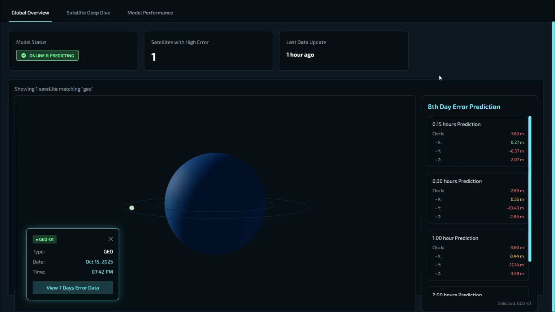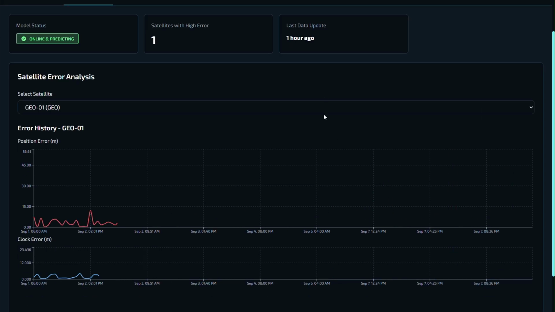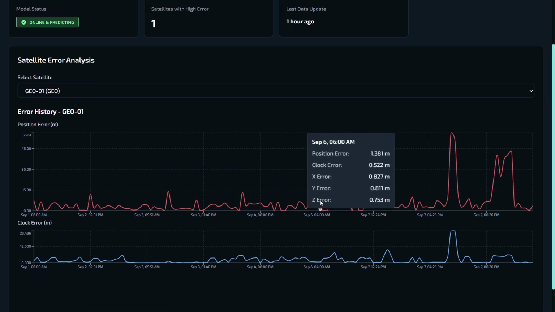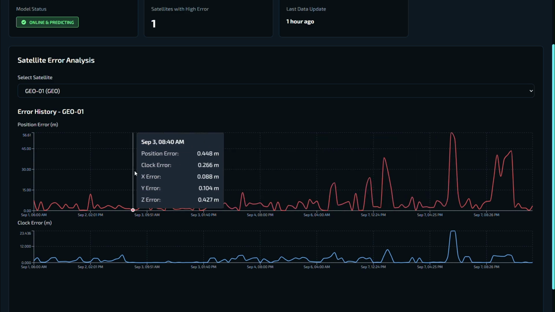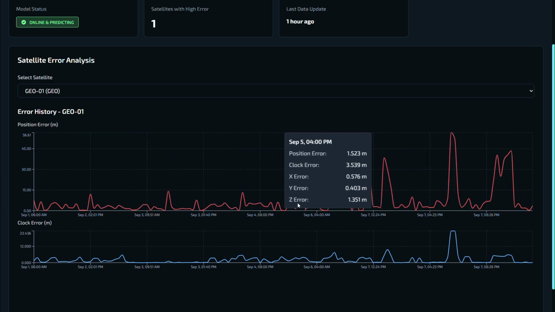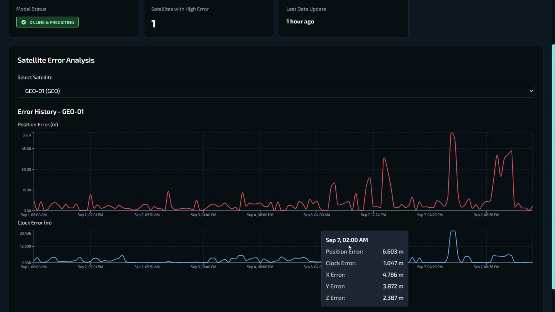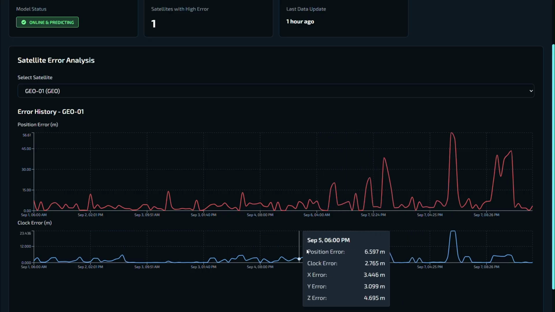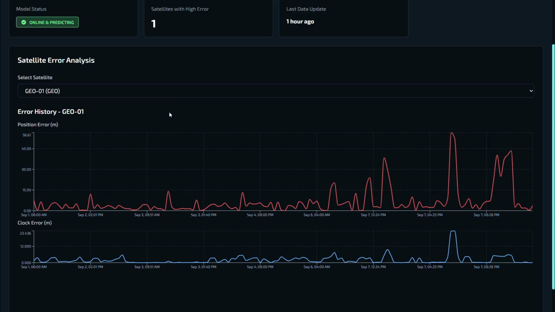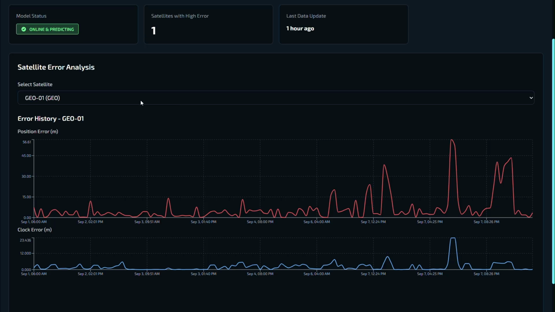Now, on the bottom left side, we also have a view 7 days error data option. Once we click on it, using the data that was provided to us of the previous 7 days, we have a graph which shows us the errors of the ephemeris parameters, and similarly a graph which shows us the errors in the satellite clock data for the previous 7 days. This is for the GEO satellite.